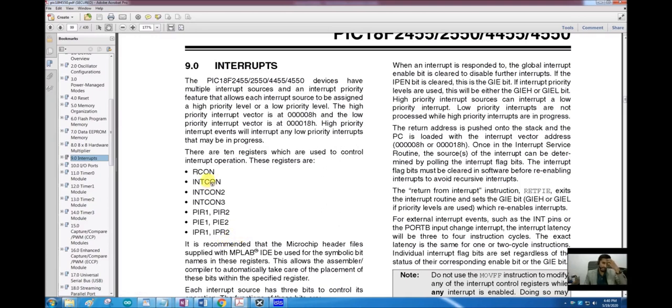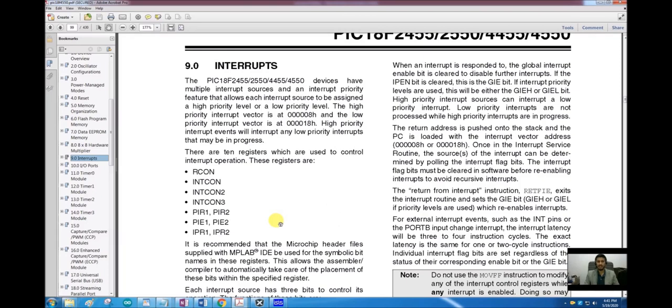So using these 10 registers, we can enable or disable interrupt of any of the available peripherals that are capable of generating interrupt, and we can also control the flags and check the flags.